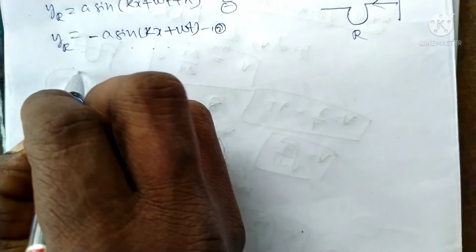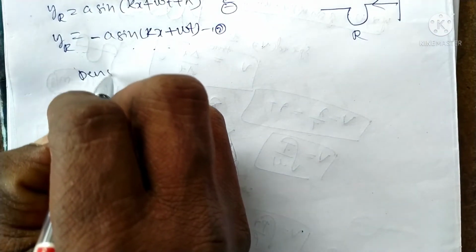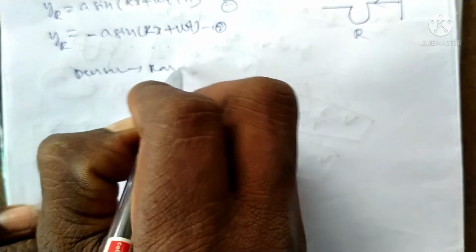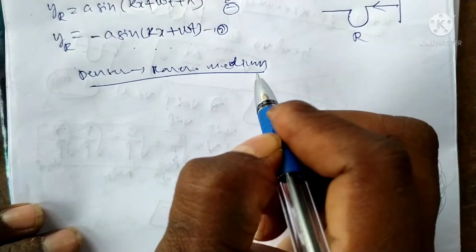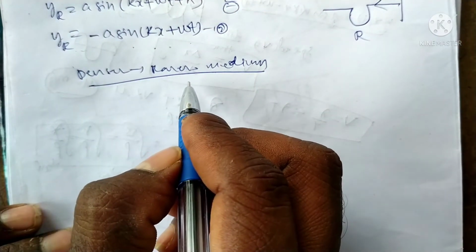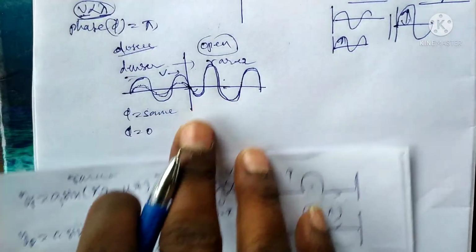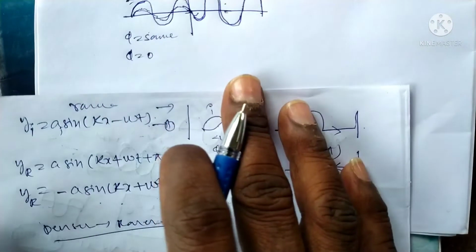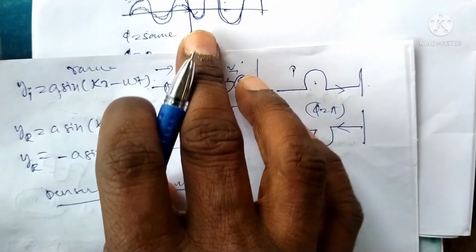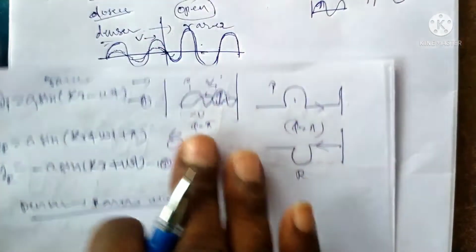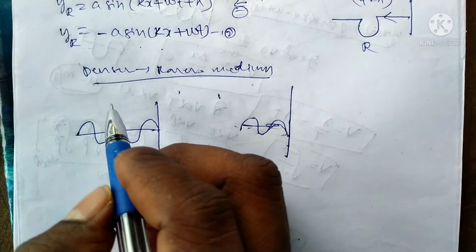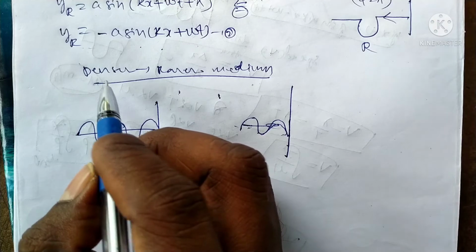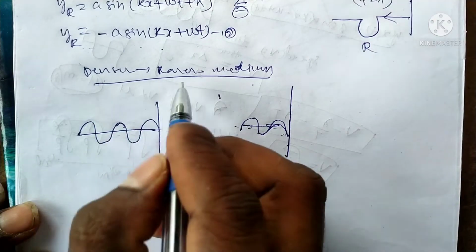Suppose the wave is moving from denser medium to rarer medium. The medium is like this, denser to rarer. In this case we can write the equations. We discussed that the wave is transmitted from denser medium to rarer medium, and we can write the displacement wave equation.